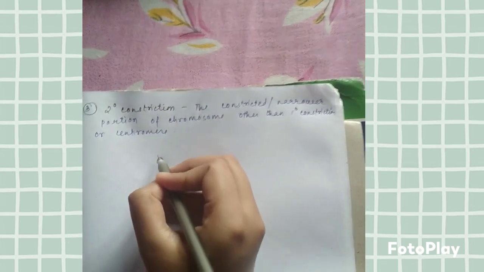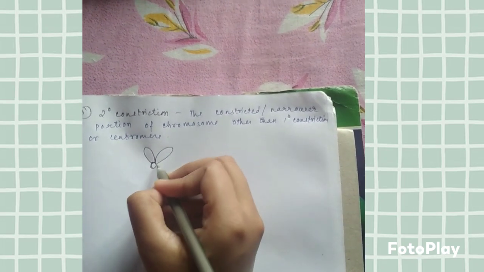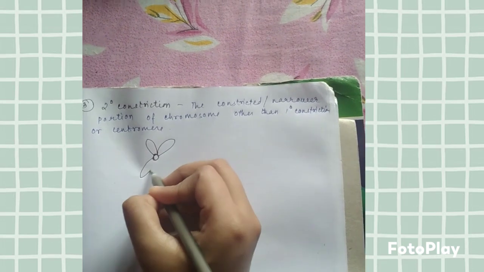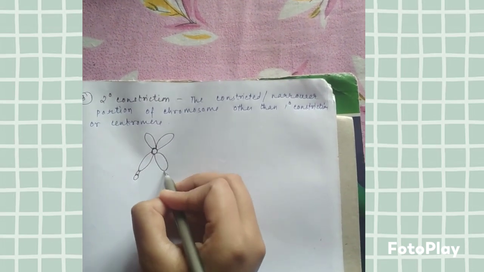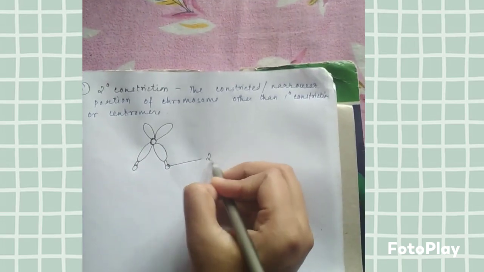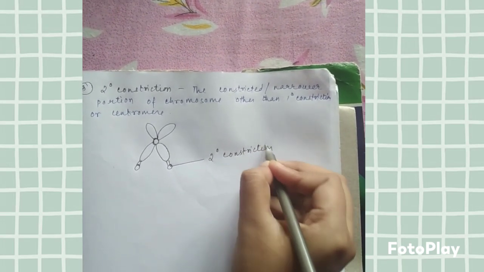How does it look? It looks like this. Suppose these are the chromatids. This is the secondary constriction. That means these two are the constricted or narrower portion of chromosome.